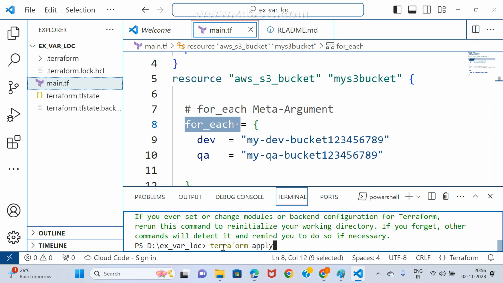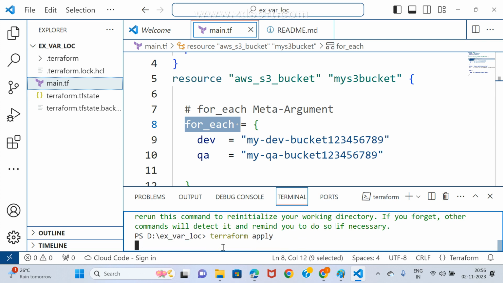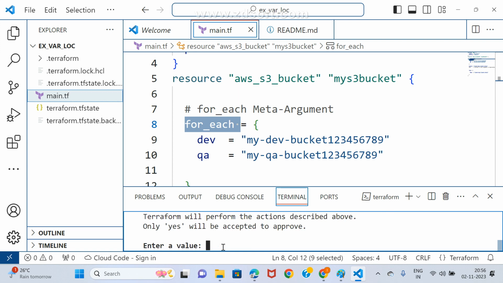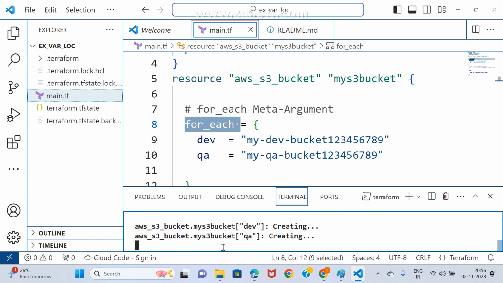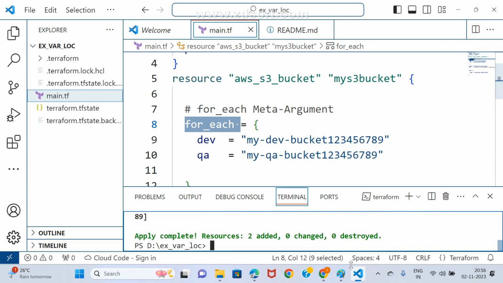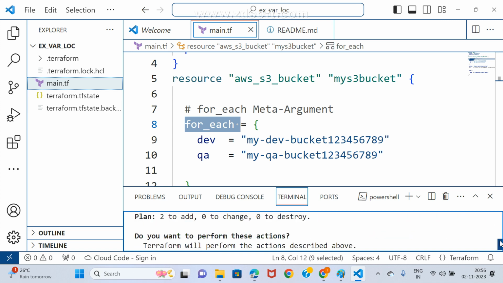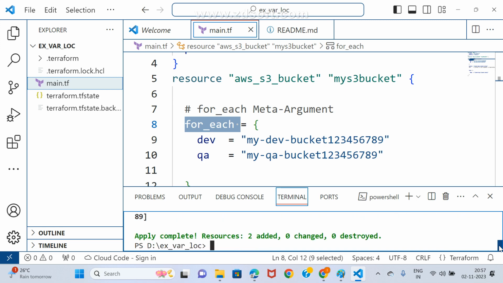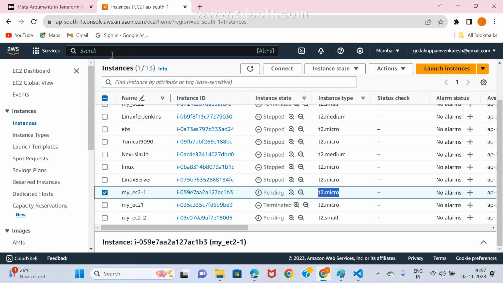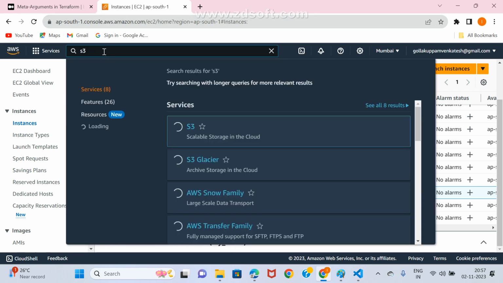Now terraform apply. Now check what is happening. Yes, confirmation. Your two resources got created. Is there any error? No, right? Apply complete, two to add, created. Now I am going to S3. Just S3.